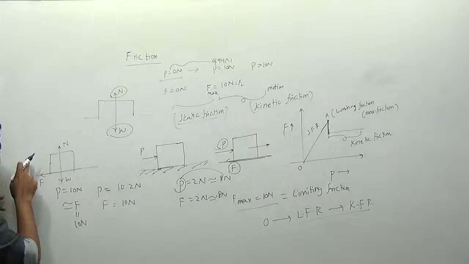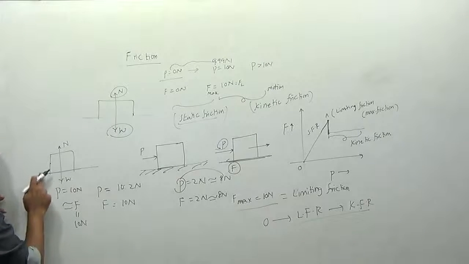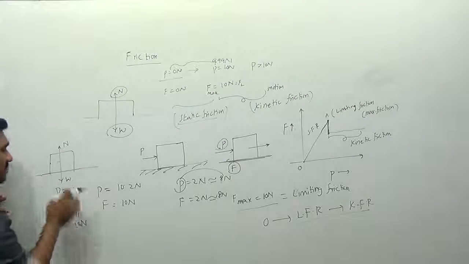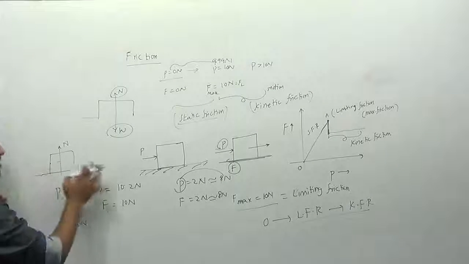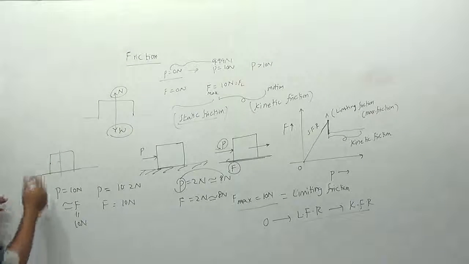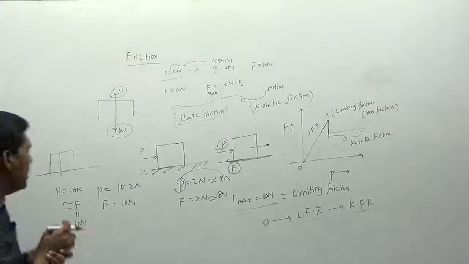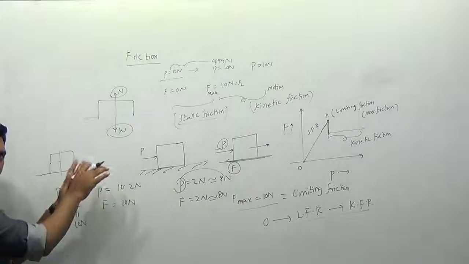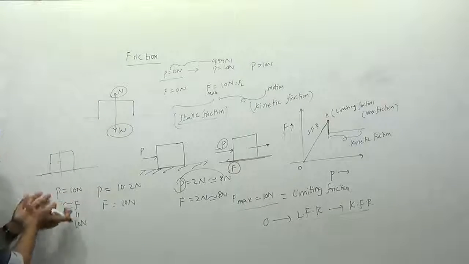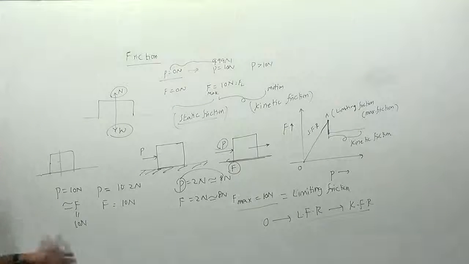If there is no force P acting on the body, then there is no frictional force acting on the body, since it is like action and reaction. If there is no weight acting on the surface, there is no normal reaction produced by the surface on the body. These two are equal and opposite to each other. So try to understand the concept here. If there is no force acting on the body, there is no friction force acting at the surface. If there is no weight acting on the body, there is no normal reaction acting on the body.